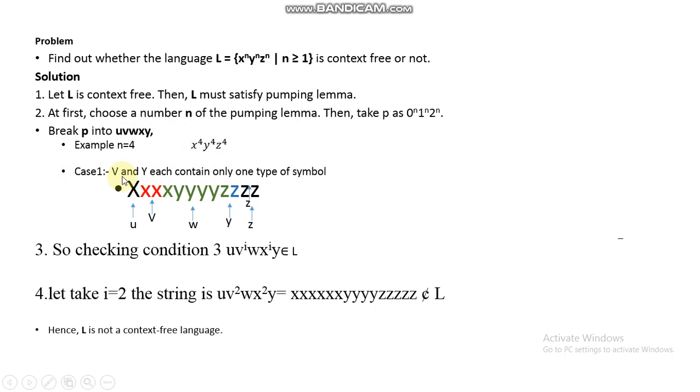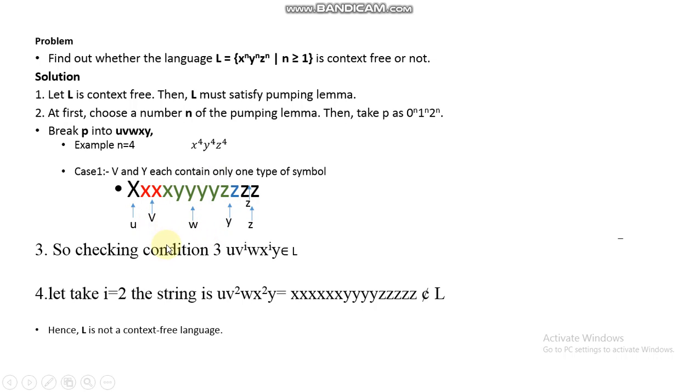If we divide this into u, v, w, x, y, then the string will look like this. The colored symbols represent v, w, x, y, and u. So this is how we can divide the string into u, v, w, x, y.